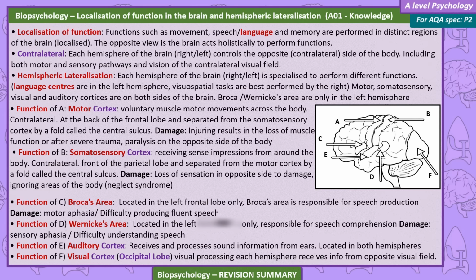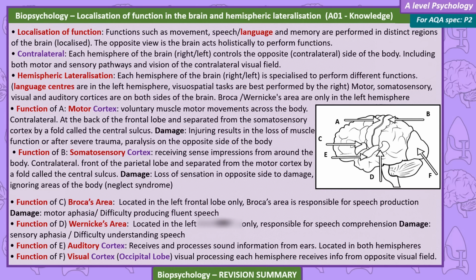Function of Broca's area. Located in the left frontal lobe only, Broca's area is responsible for speech production. Damage results in motor aphasia, difficulty producing fluent speech. Function of Wernicke's area. Located in the left frontal lobe only, it's responsible for speech comprehension. Damage results in sensory aphasia, difficulty understanding speech. Function of the auditory cortex. Receives and processes sound information from ears.